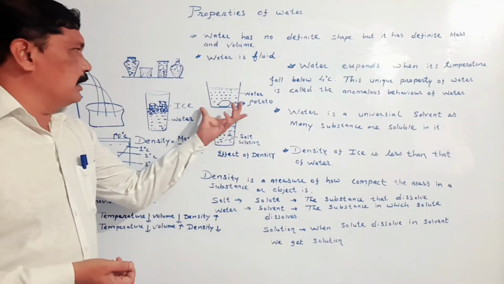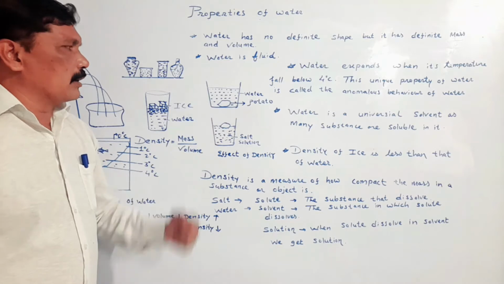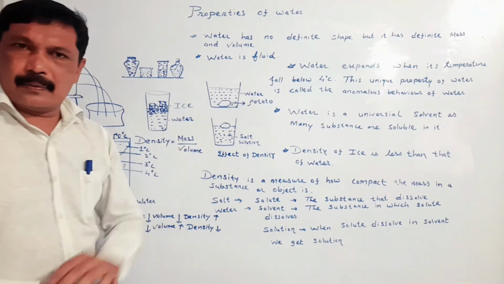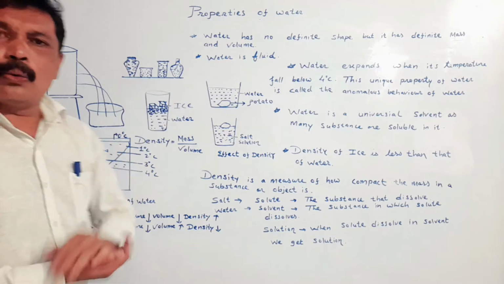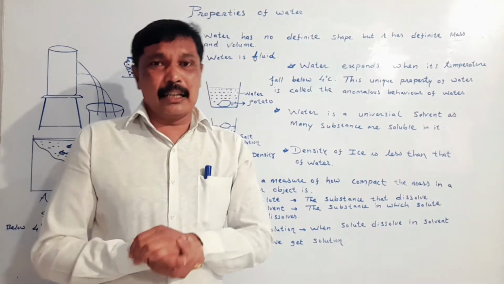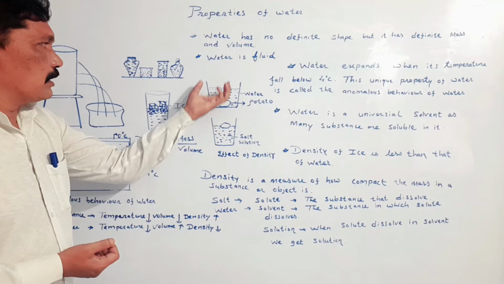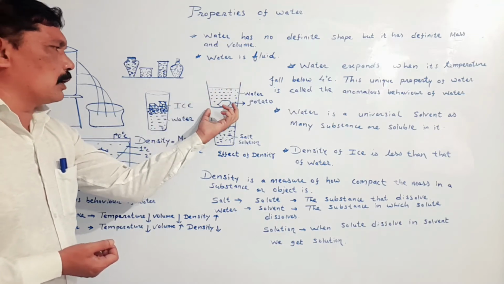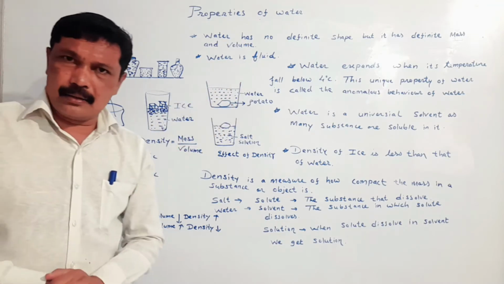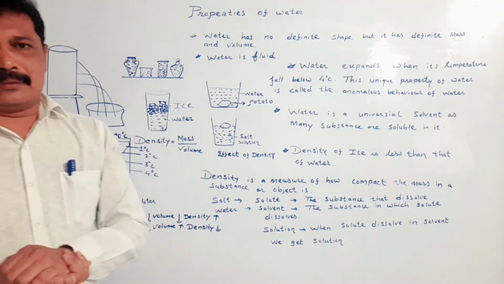My dear student, in this example we have taken a beaker, and in this beaker we have poured water, and then we have dropped a potato into the water. Now in this activity you will see that the potato does not float on the water, but it has come to the bottom of the beaker. Means it has sunk into the beaker. What is the reason?